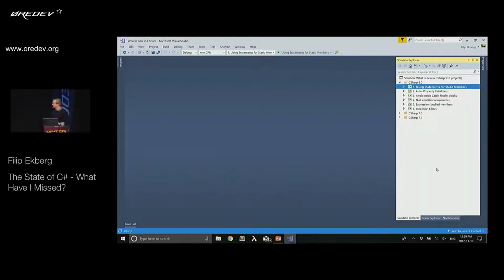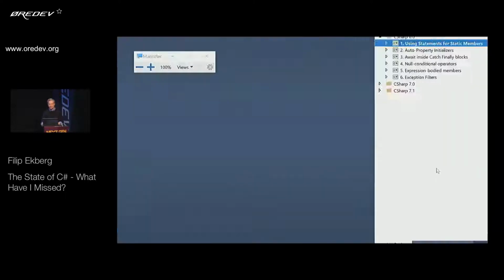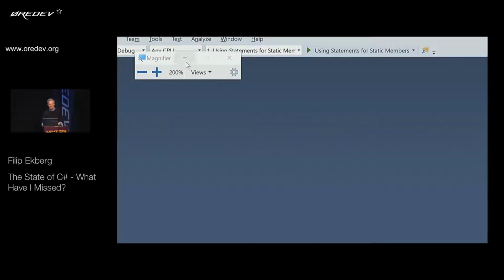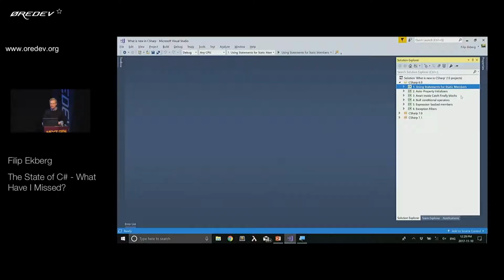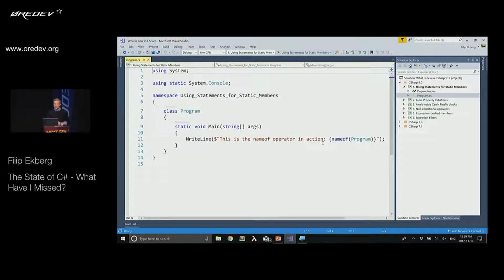So I have a few projects inside Visual Studio. I'll just minimize that here. We'll see here that I've created these different console applications. They're just here to illustrate these different language features. So the first one is using statement for static members. What we can do here is that on the top, we're saying using static System.Console. That means that everything inside System.Console that's static is now part of where I can look for methods.